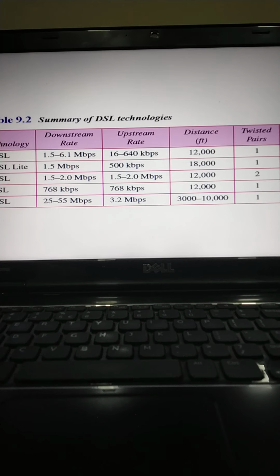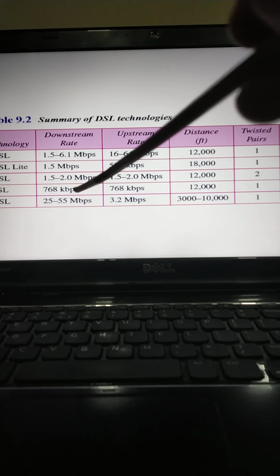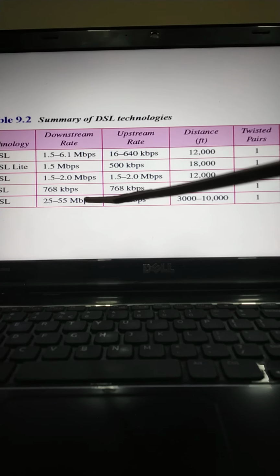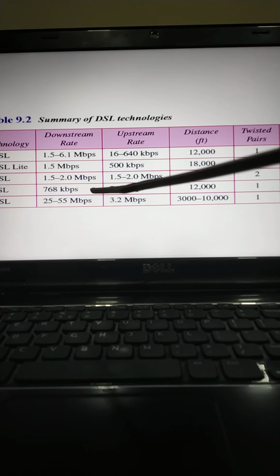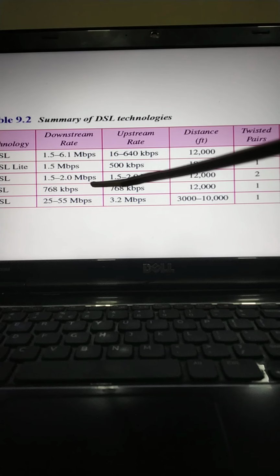HDSL uses 2B1Q encoding, which is less susceptible to attenuation. Here a data rate of 1.544 Mbps can be achieved without repeaters up to a distance of 3.86 kilometers. HDSL basically uses 2 twisted pair cables, one for each direction, to achieve full duplex transmission.